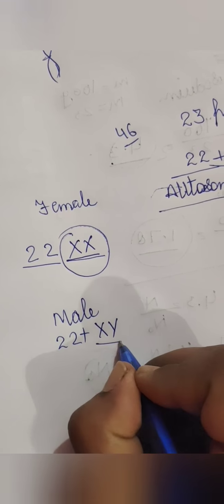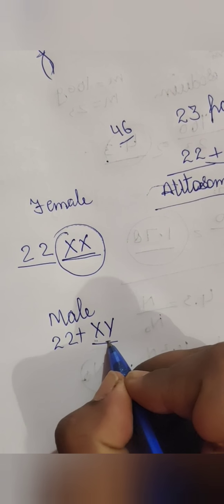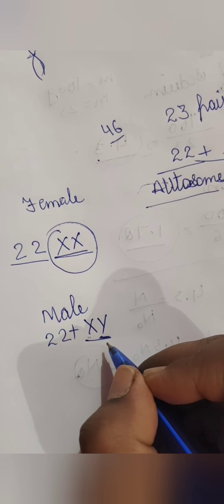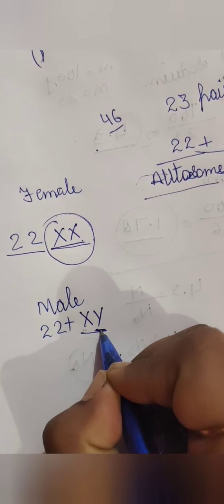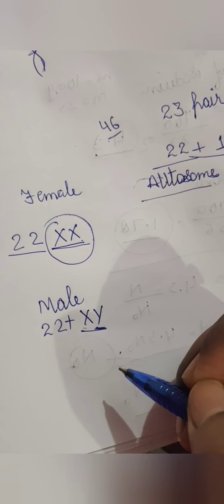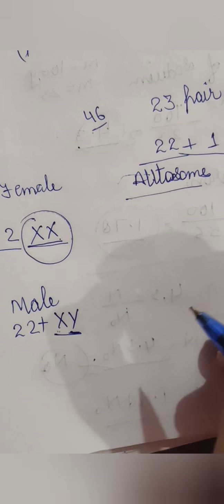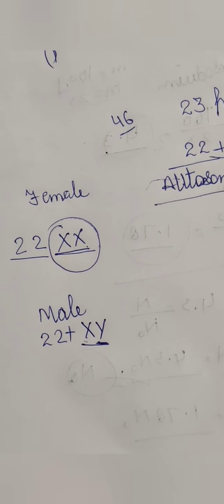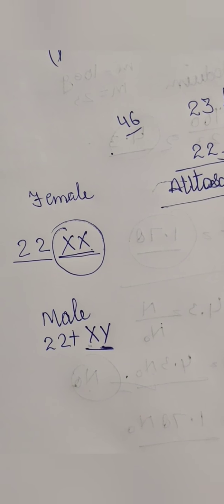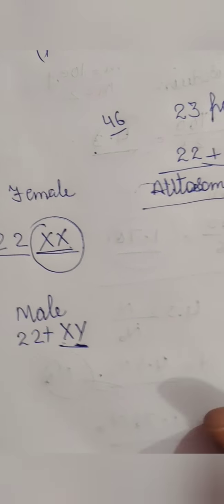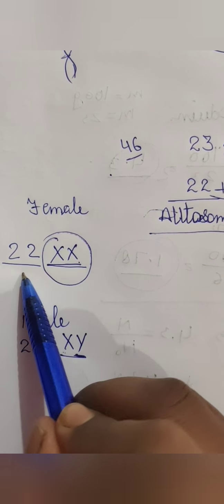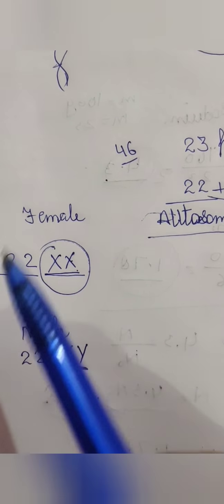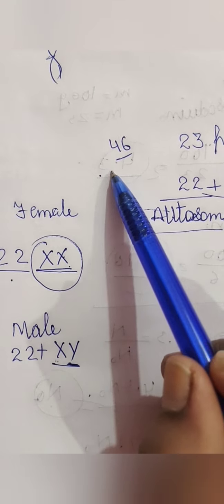Now why is this XY? X is the common and Y is the only chromosome which is responsible for the male gender, which females do not have, only males have it. So when they cross, there can be a probability of having a girl child as well as a male child. We'll be studying that in this lecture as well, and we have also done it in class 8, if you remember. So these are the autosomes which are responsible for the other characteristics, and these are the sex chromosomes. In total there are 23 pairs of chromosomes, and 46 in number.